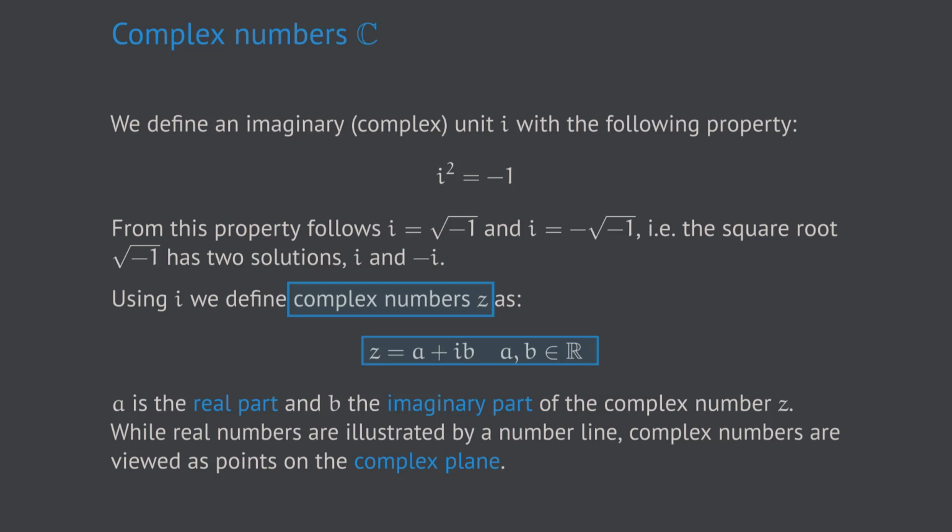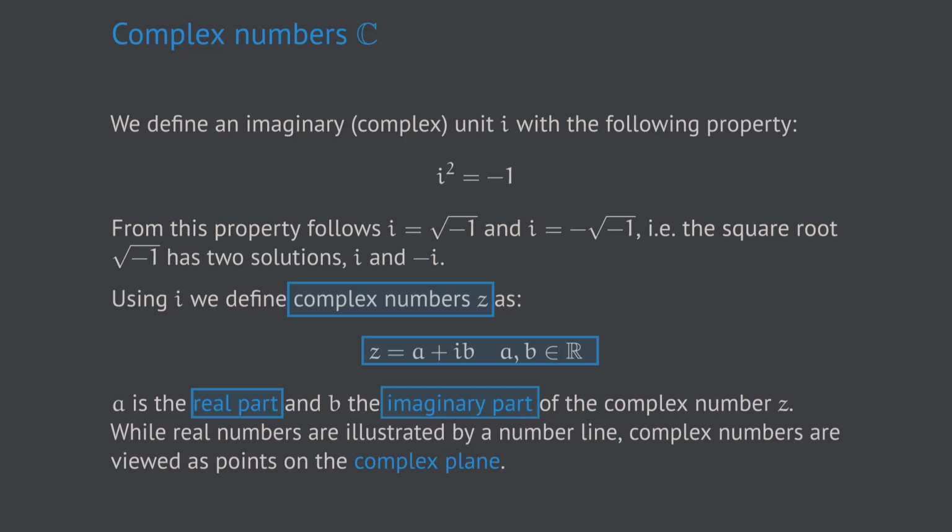The reason why they are called complex numbers is the fact that they are composed of two ingredients. The first being a, the so-called real part, the second being ib, where b is called the imaginary part of the complex number z. Note that both the real part and the imaginary part are real numbers.